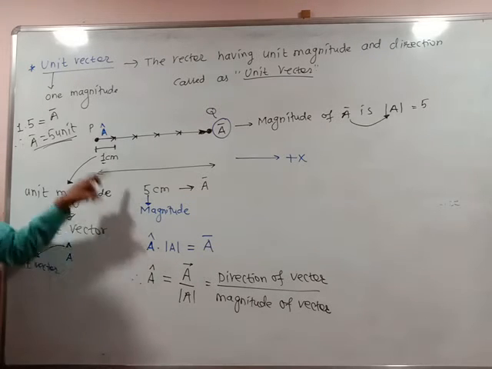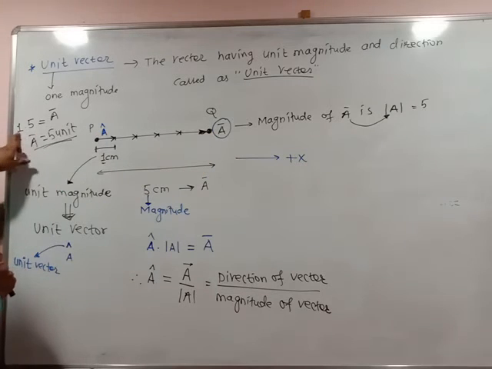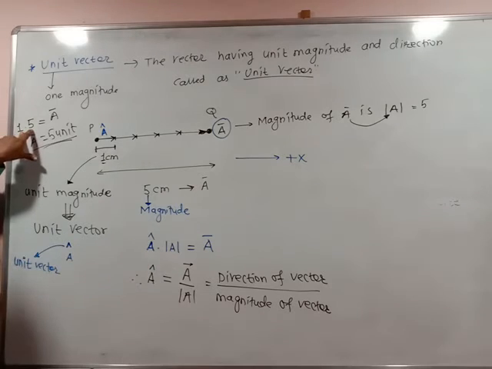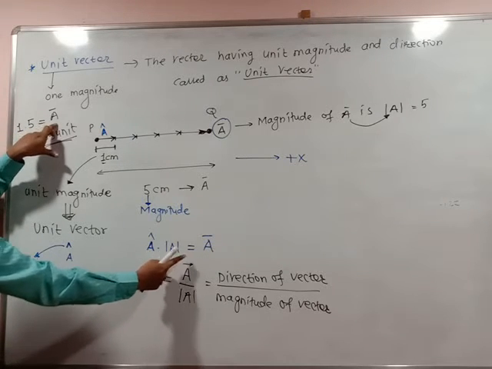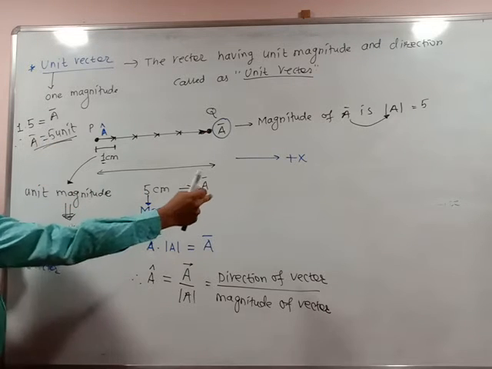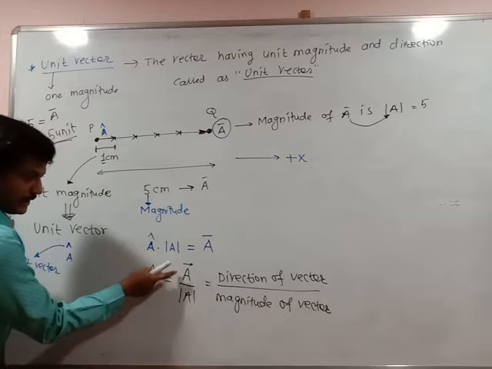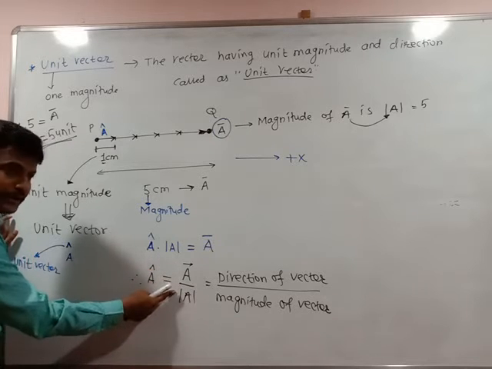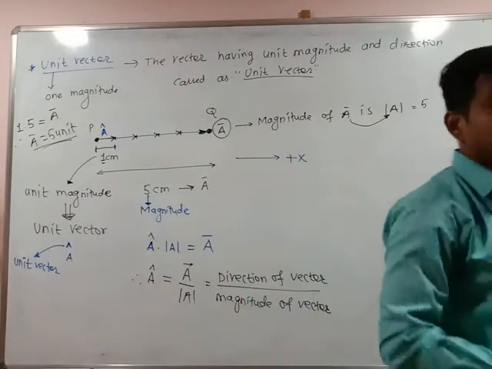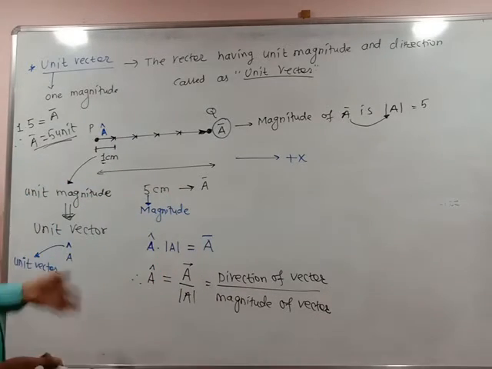So a cap here into magnitude, total 5. 1 is what? A cap. 5 is what? Magnitude. 1 is a cap, 5 is the magnitude, that gives the total vector a bar. So 1 into 5 you will get 5, that is the total vector a bar. So a cap is nothing but the direction of the vector to the magnitude of the vector, and this is the unit vector which doesn't have any unit. So I think you understood this concept very well.